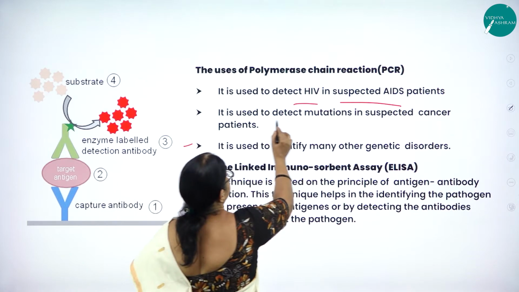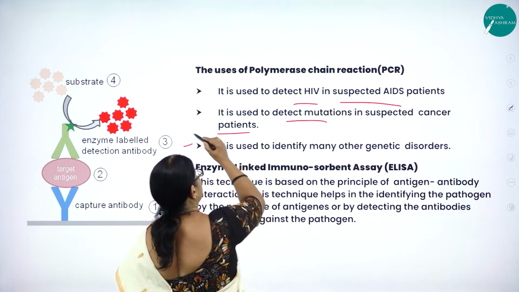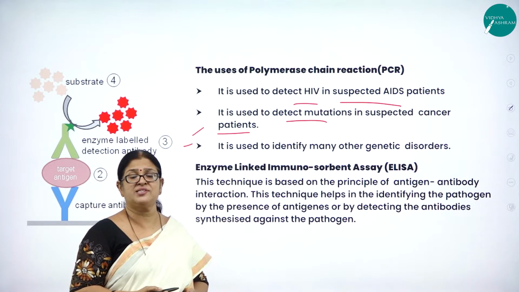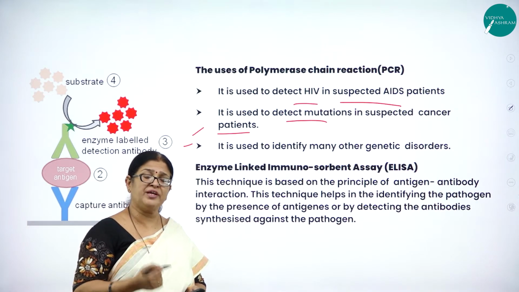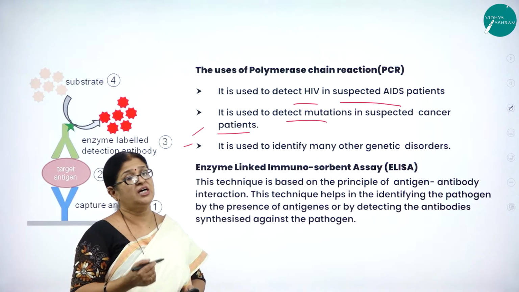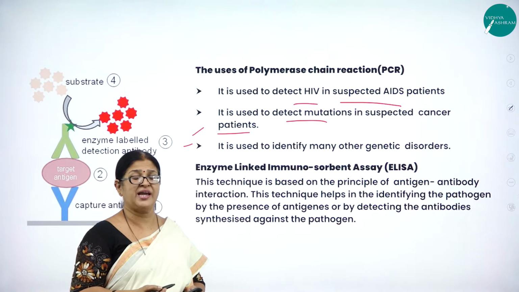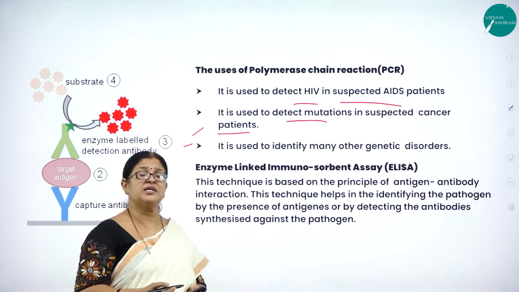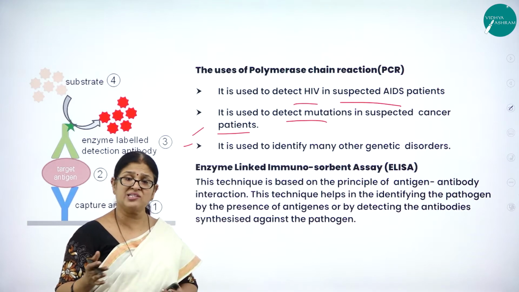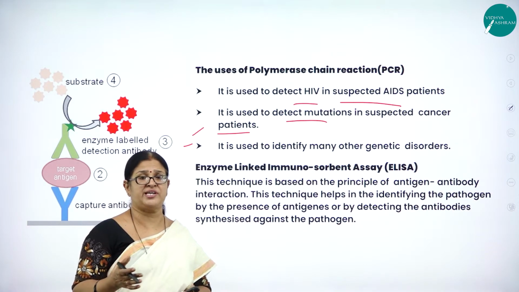Next, it is used to detect mutations in suspected cancer patients. Yes, of course, I think the next very dreadful disease is cancer. But the very reason why many people are dying because of cancer is that early diagnosis is not possible in cancer, and usually cancer patients are detected almost at the last, advanced stage of the disease.